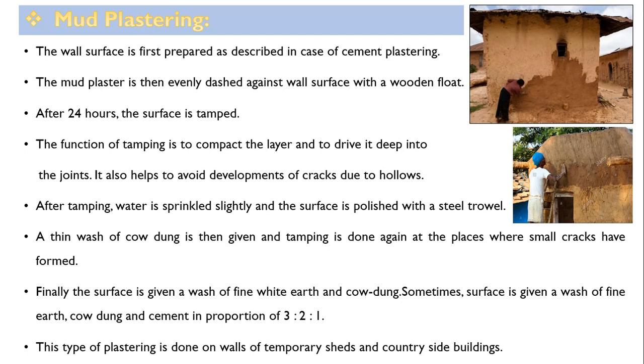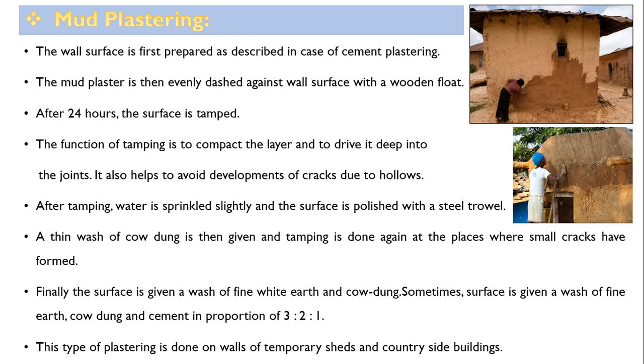And those are covered with the help of mud coating, and it is nothing but mud plastering. The wall surface is first prepared as described in case of cement plastering. The mud plastering is then evenly dashed against the wall surface with a wooden float.